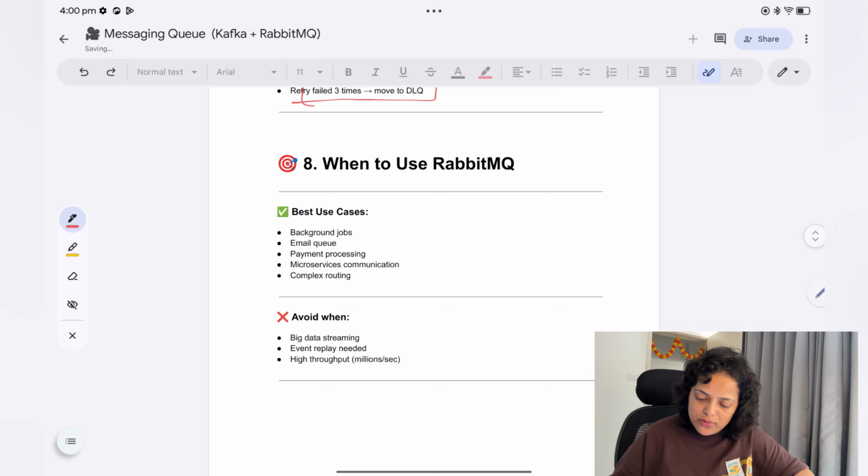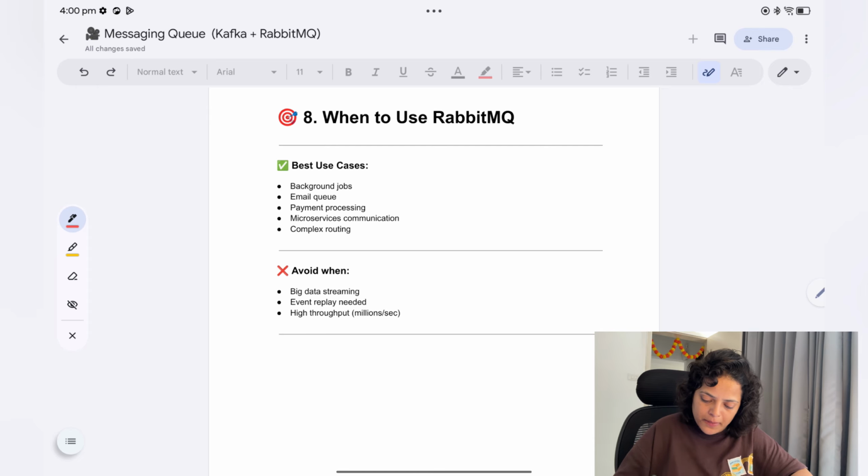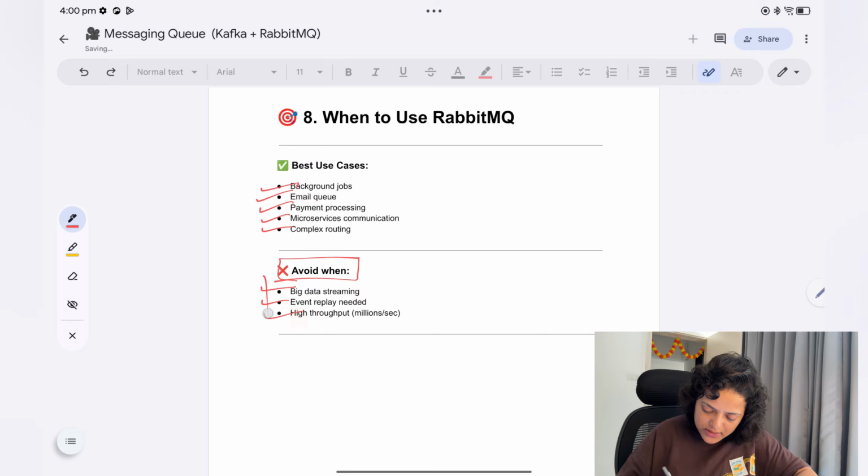Very simple logic. When to use RabbitMQ? You use RabbitMQ when you need background jobs like image processing and video processing. Email queues, when you need to send emails. Payment processing, like overnight payment processing and batch runs. Microservices communication, or complex routing, when there is complex routing. And when to avoid it: big data streaming, event replay needed, high throughput. In this case you will use Kafka, for event streaming and all.